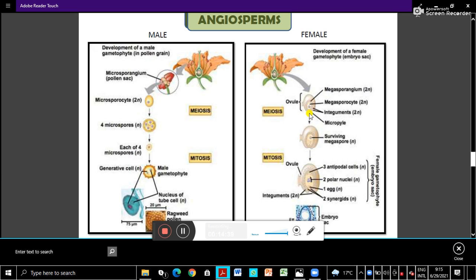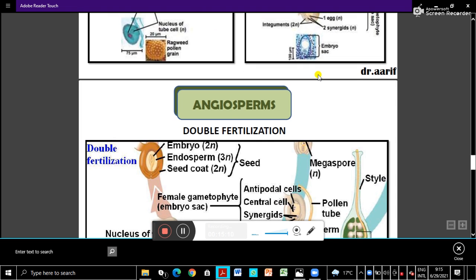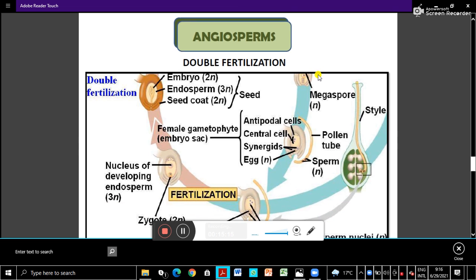So the surviving megaspore, only one megaspore is functional, and it will develop into the embryo sac. And in the embryo sac there are 3 antipodal cells, there are 2 polar nuclei, and then 1 egg and synergids. This is the embryo sac structure. In class 10 also we have learned this. Again, in detail all this we will learn in the coming chapters. Then after fertilization, the embryo forms, and from the zygote the embryo is formed, and the sporophytic generation starts.